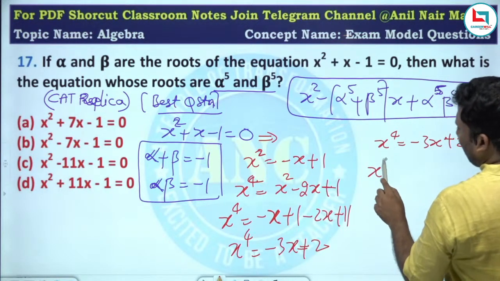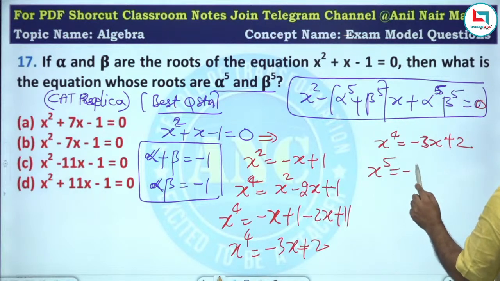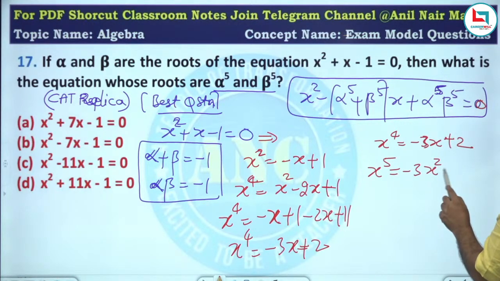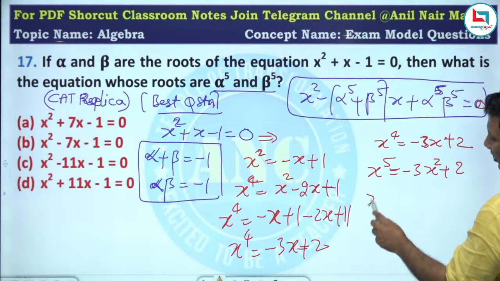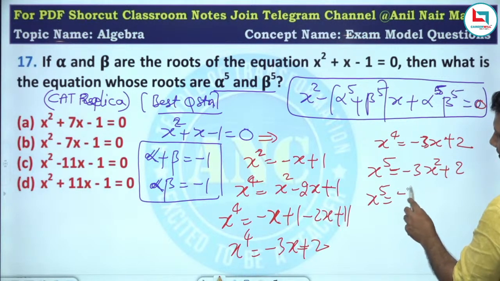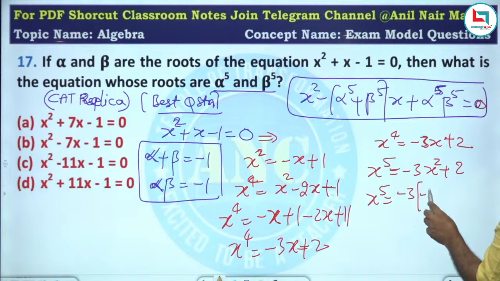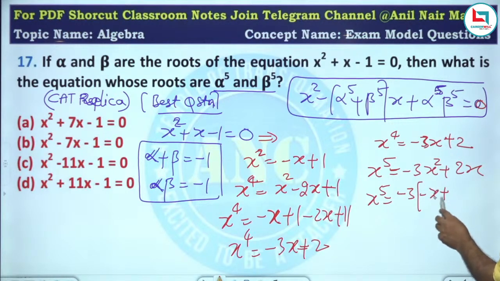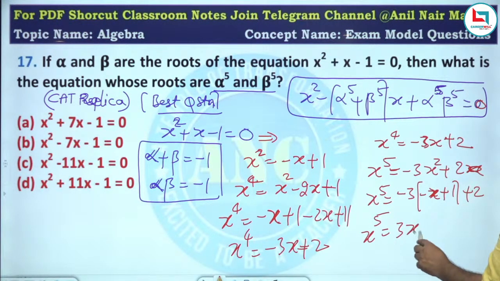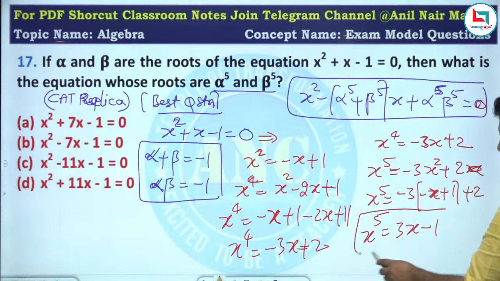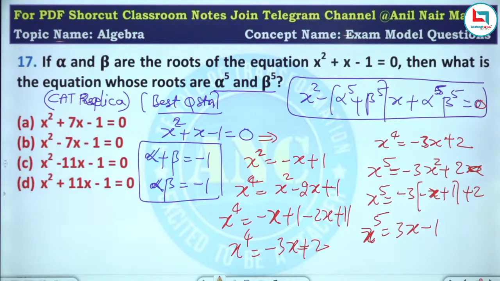Again I will multiply with x. This will become minus 3x square plus 2x. Wherever x square is there, how much do I need to substitute? Wherever x square, minus x plus 1. I hope the idea is clear. So x power 5 is 3x minus 1.